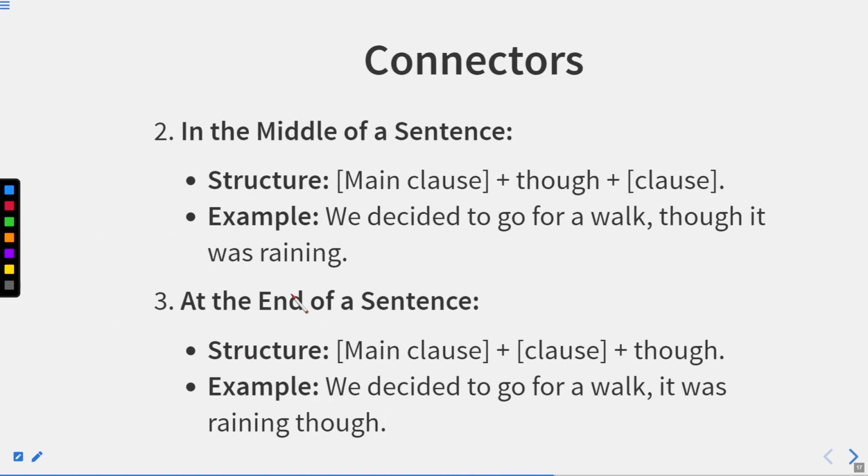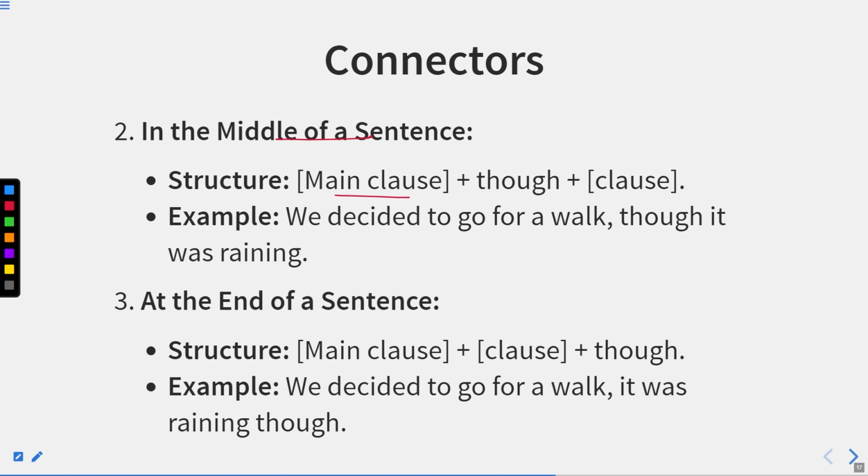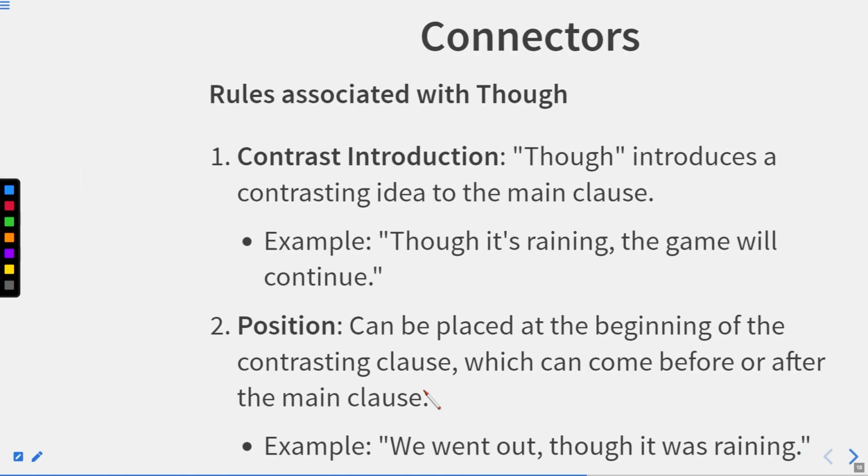Okay. In the middle of the sentence, the structure is main clause. First of all, the main clause will come, then though, then clause. So we decided to go for a walk, though it was raining. At the end of the sentence, main clause plus though. We decided to go for a walk. It was raining, though. Okay, so you can use though in these positions.